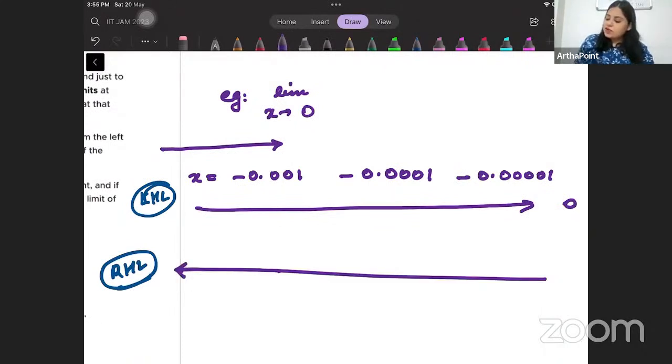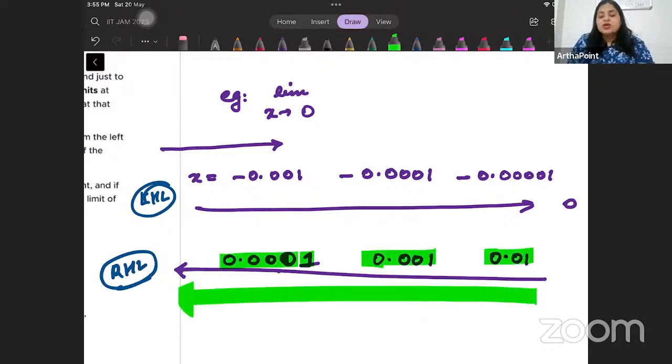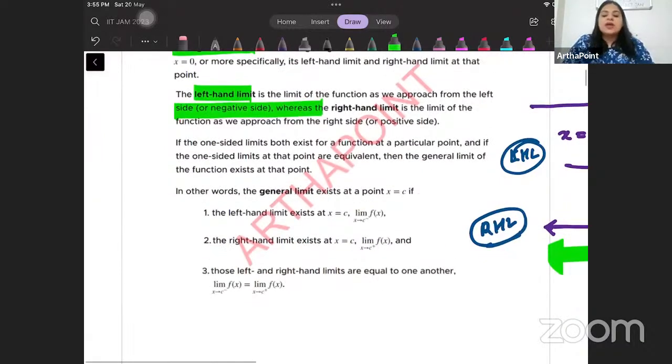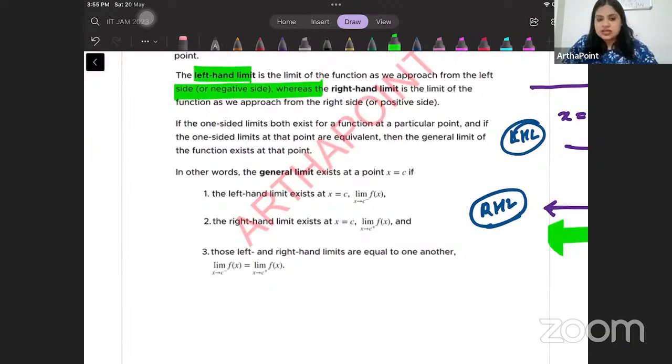Right? So I will go closer and closer to 0. You see, this is becoming smaller and smaller, and it is becoming closer and closer to 0. Are you getting it? So that is going to be the right-hand limit that I want to go ahead and test. Now, when do we say in general that a limit exists?